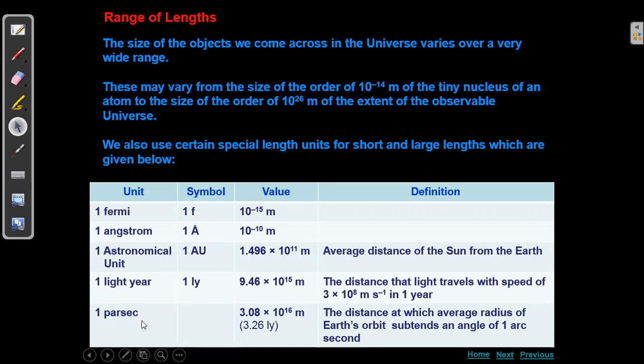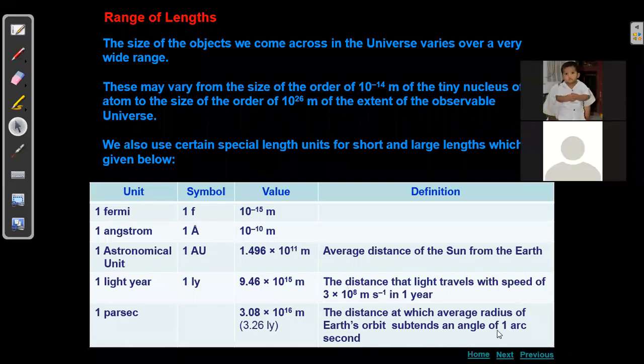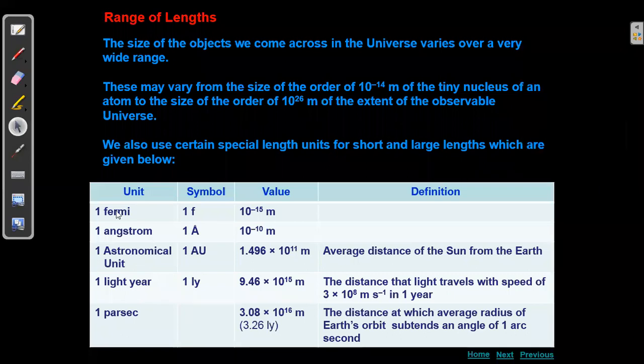And this is an important thing, the parsec. If you want to measure larger than a light year, we use the parsec. A parsec is 3.26 light years. In meters, we write 3.08 into 10 to the power of 16 meters. It is the distance at which the average radius of Earth's orbit subtends an angle of 1 arc second. When it is revolving around the sun, how much arc it subtends. We already saw this in the parallax method. You don't need to go into that detail, just have a basic idea on this.